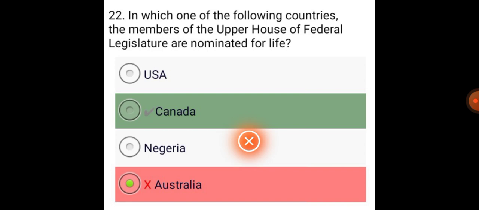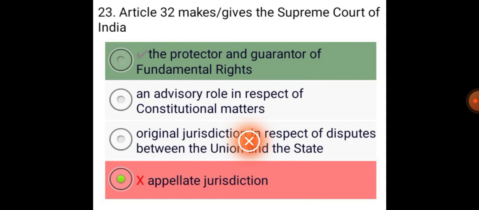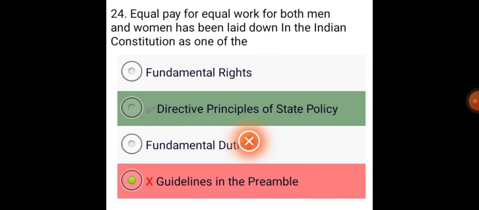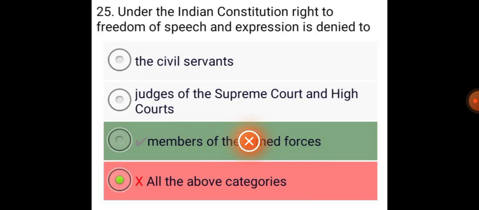In which one of the following countries the members of the upper house of federal legislature are nominated for life? Canada. Article 32 makes the Supreme Court of India the protector and guarantor of fundamental rights. Equal pay for equal work for both men and women has been laid down in the Indian Constitution as one of the directive principles of state policy.